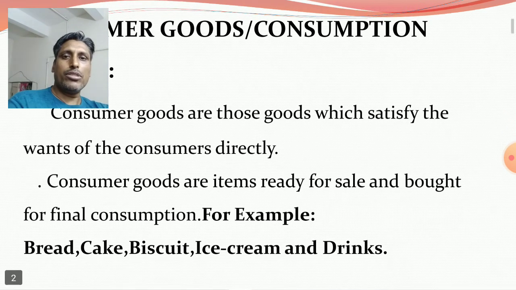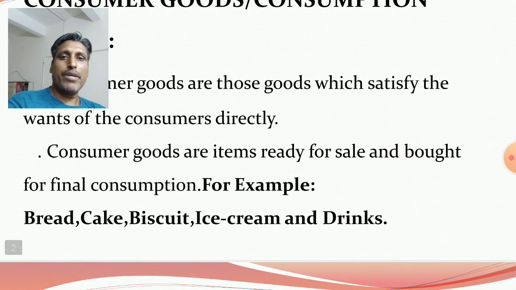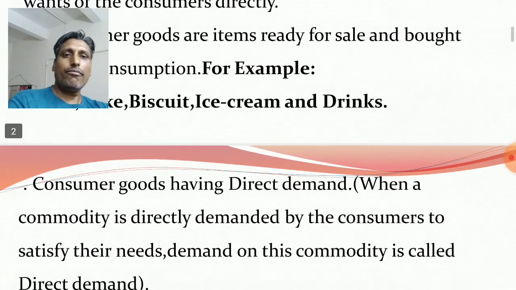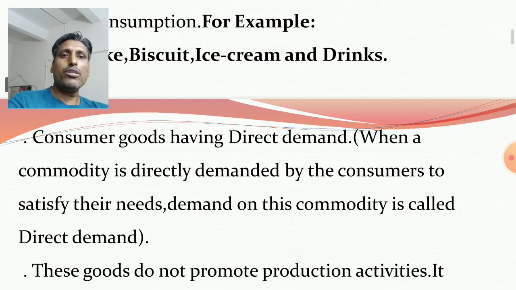For example, bread, cake, biscuits, ice cream and cold drinks. All these things are ready for sale in the market, and finally these goods are bought by the consumers to fulfill their needs.